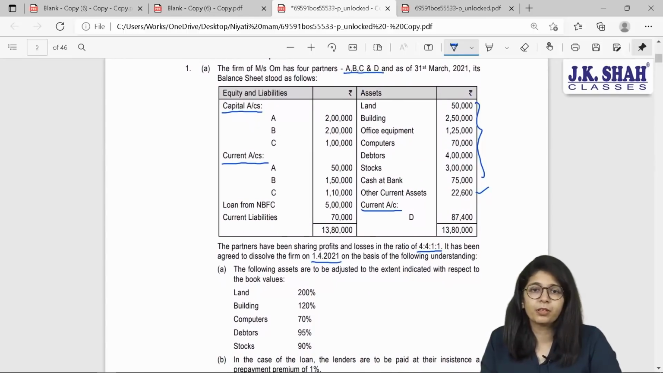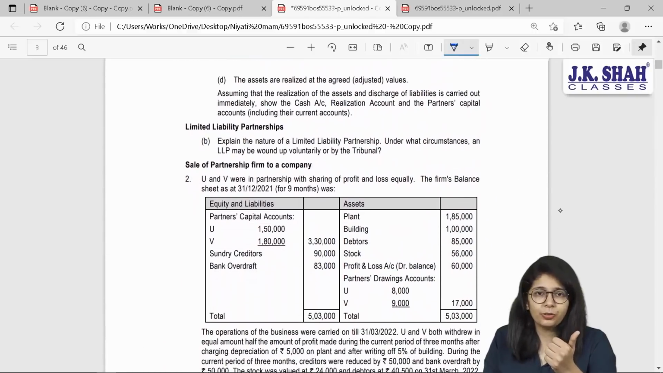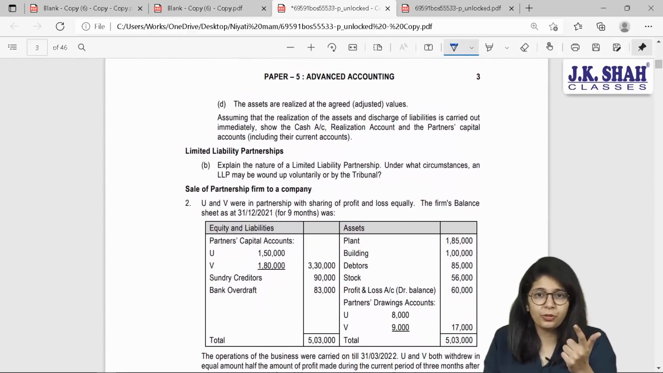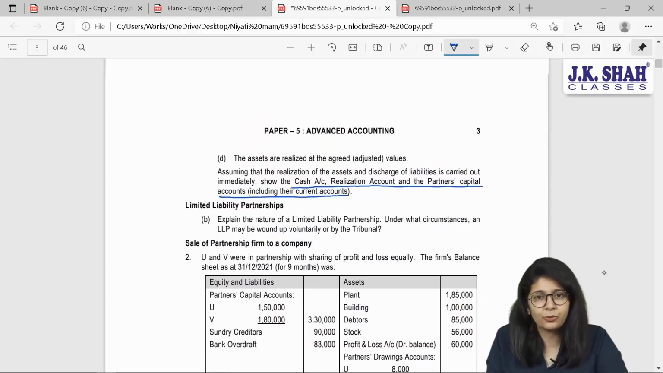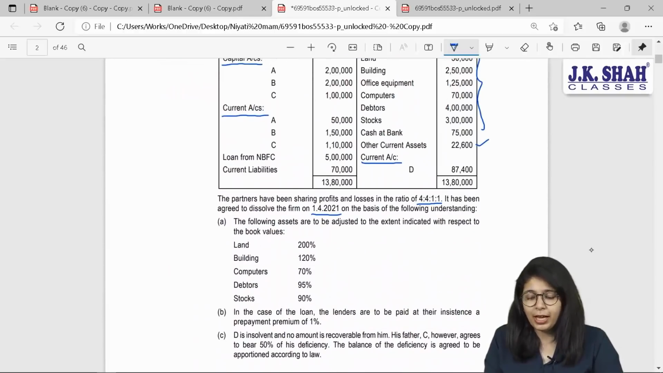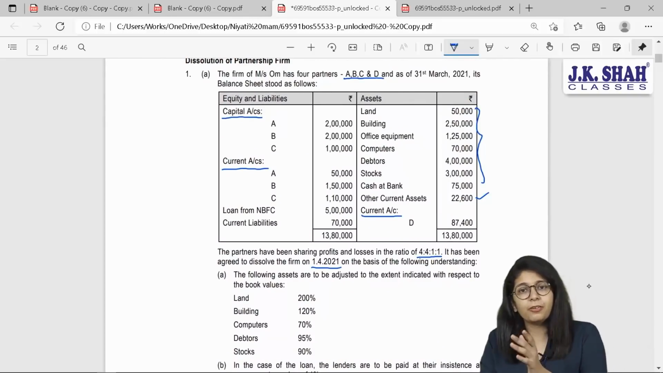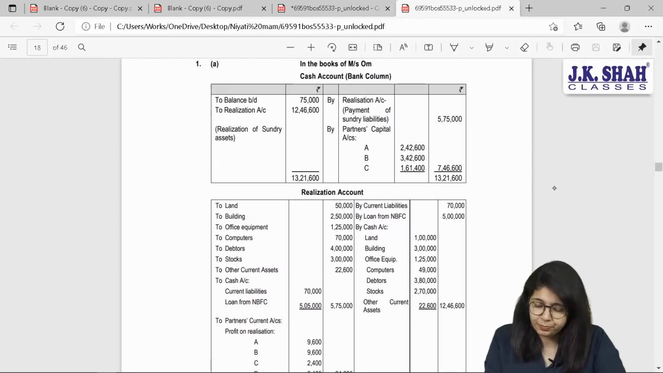Your balance sheet is as on 31st March 2021 and on the next day we are going to dissolve the firm. While dissolving, which all accounts do we prepare? We need our realization account, we need our cash account, we need our partner's capital account, and here specifically current account is also demanded. So we are going to prepare all these 4 accounts. See, last line: show cash account, realization account, partner's capital account including their current accounts. So step number 1 says that all the balance sheet items should be transferred to the respective accounts at book value. We'll be doing that. Let us see the solution.